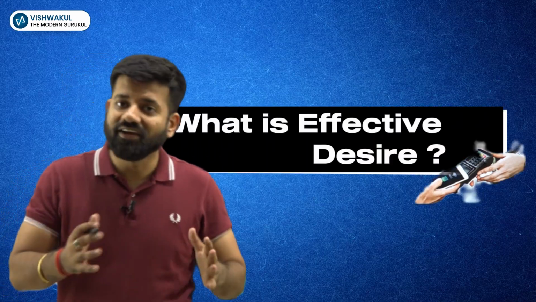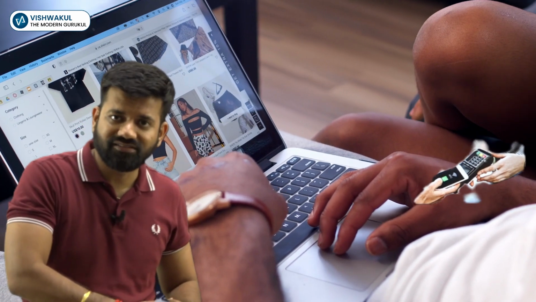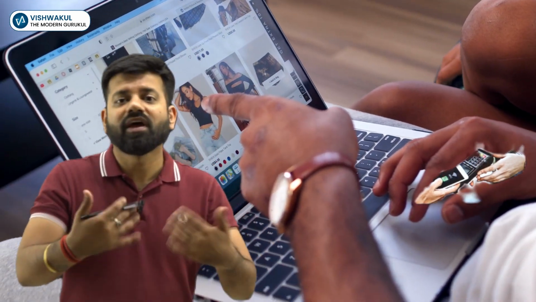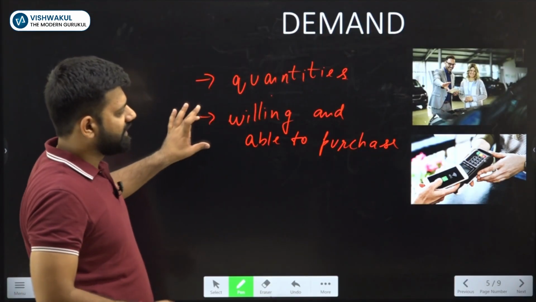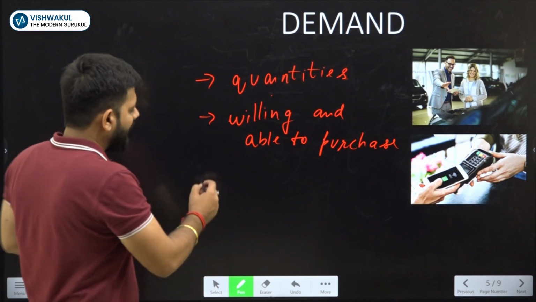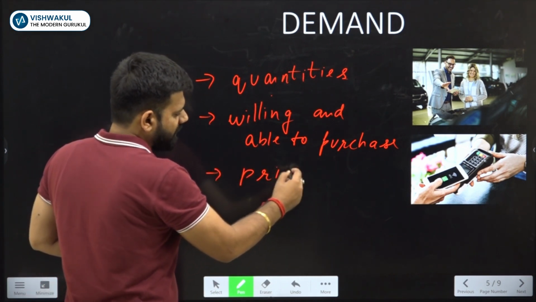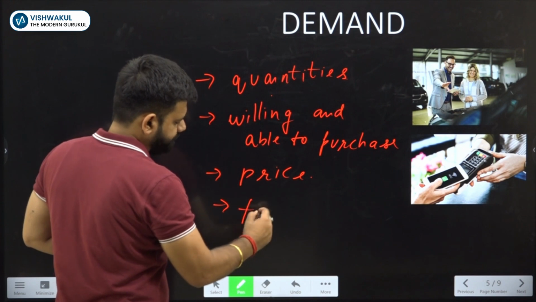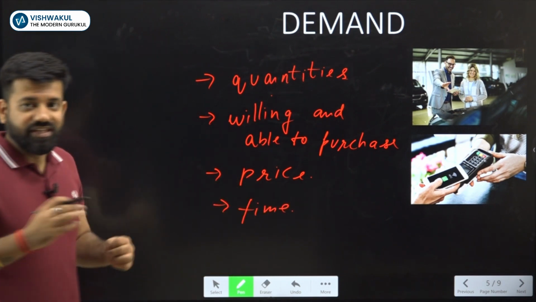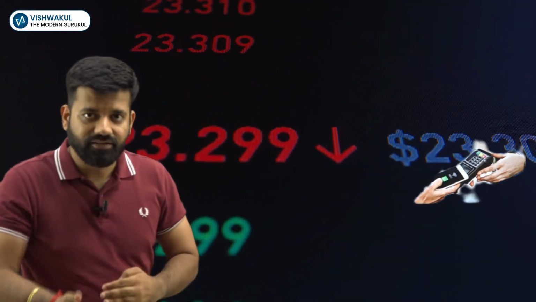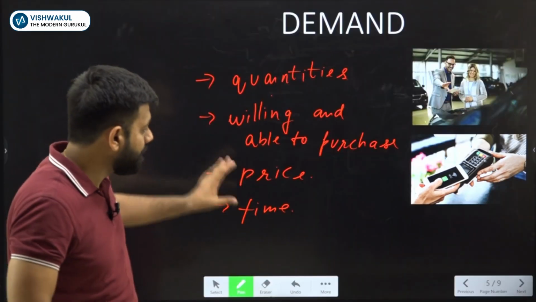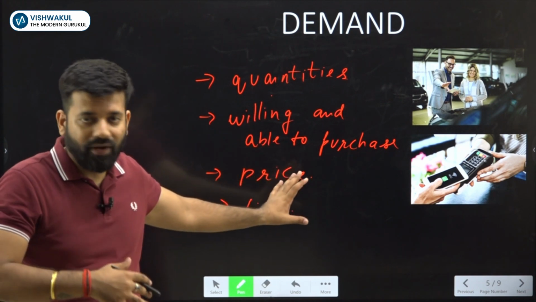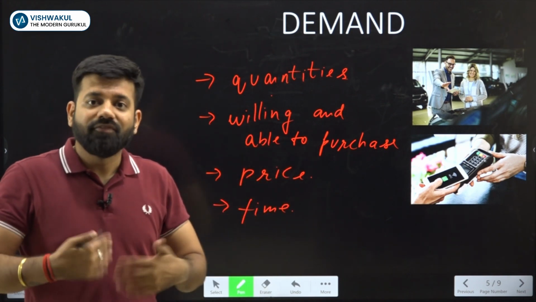What is effective desire? Effective desire is when you have a wish to buy something, you have a desire to buy something, and also have the ability to buy that product. So, quantities of a commodity which the consumer is willing and able to purchase at different possible prices during a given period of time. Now, there must be a price for it. For example, if a consumer feels the price is very high, he won't pay, he will bargain to get the product. So there must be a price at which he is about to buy, and also the time period by which he will buy.